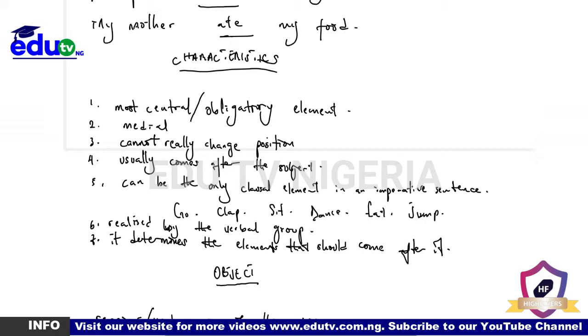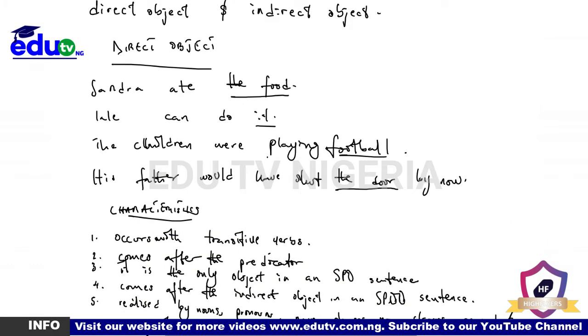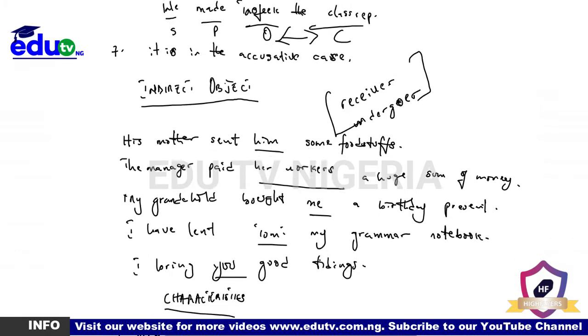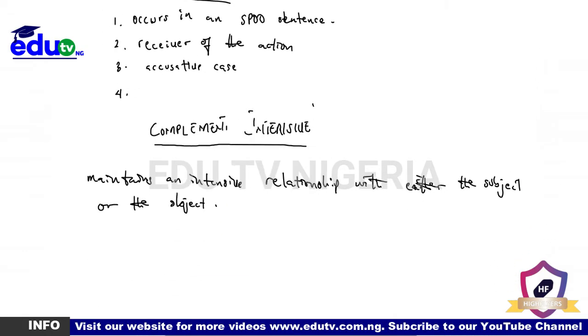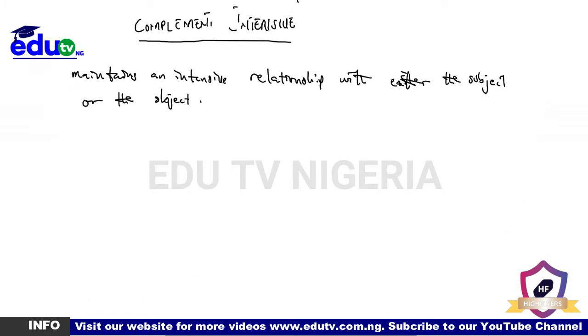So what we mean by this is that if the predicator is an action verb, then we should have an object or objects. While if the predicator is a linking verb, then we should have what? A complement. Do you get it? So if the predicator is a monotransitive verb, then we should have just one object. And if it is a ditransitive verb, then we should have what? Two objects.